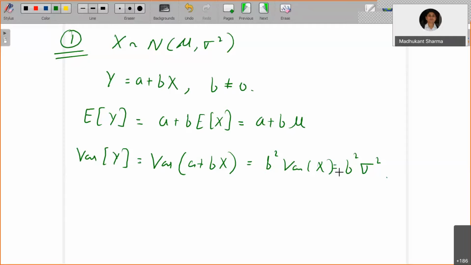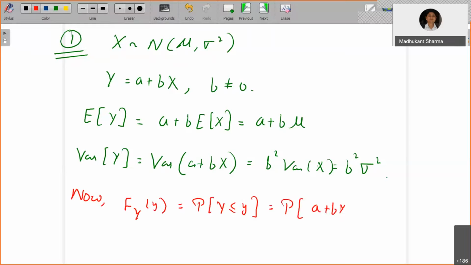Now certainly you can also look for the moment generating function and take its help. Here I am trying to take the help of the cumulative distribution function. I am trying to find the cumulative distribution function for the random variable Y, relate it with X, and identify the corresponding density function. So I will identify the distribution function of Y, which is the probability of Y less than or equal to y, that is the probability that a plus bX is less than or equal to y.